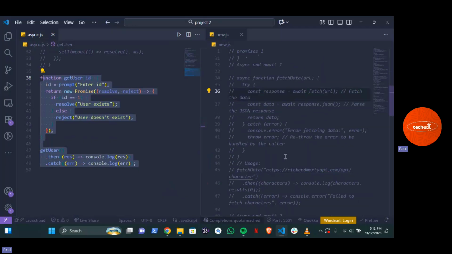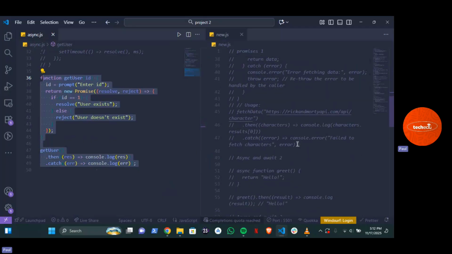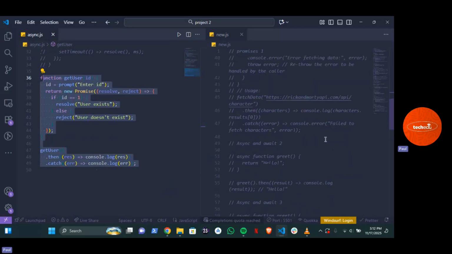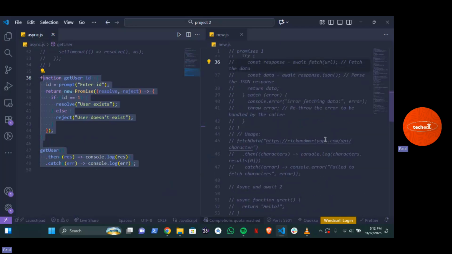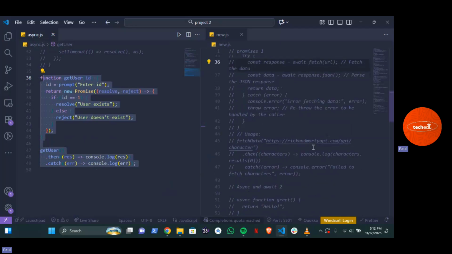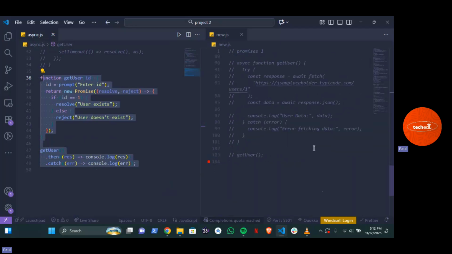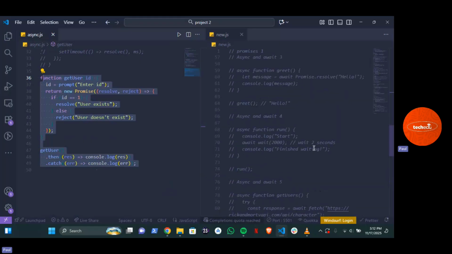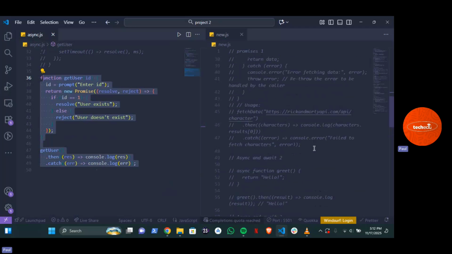All right. Now let us take in, let me fetch from this API. You know what? I'm going to do this same thing with your normal promises, and then we're going to go ahead and do that same thing with async and await. So just a moment. Let me see if I can fetch something with just promises here. I'm trying to look for the API.